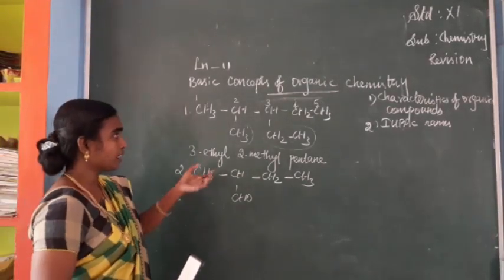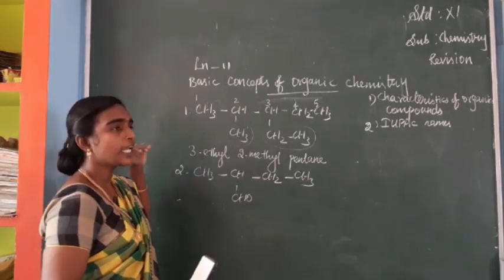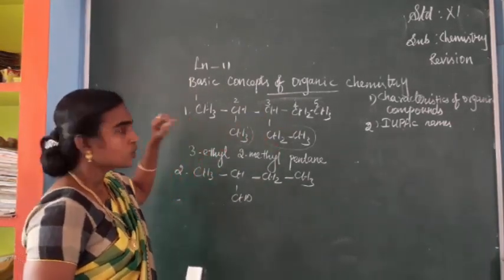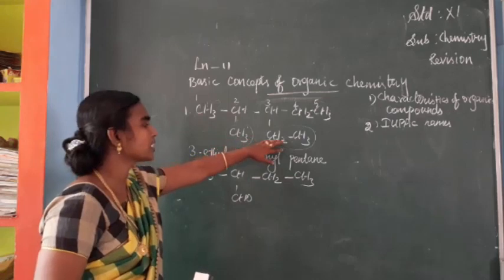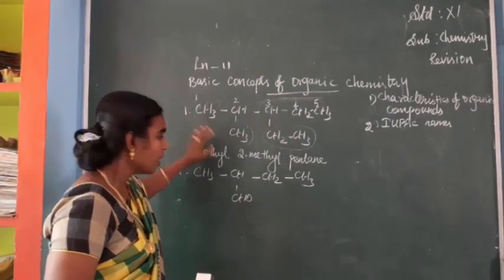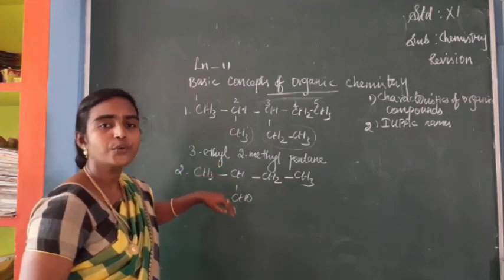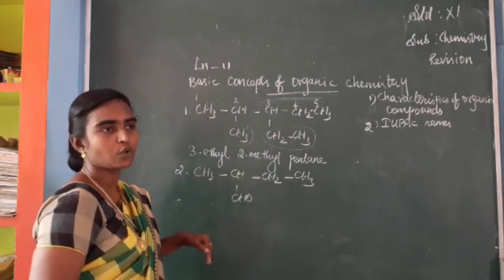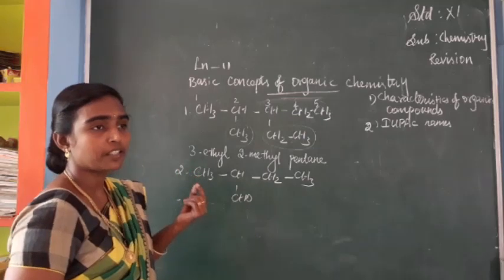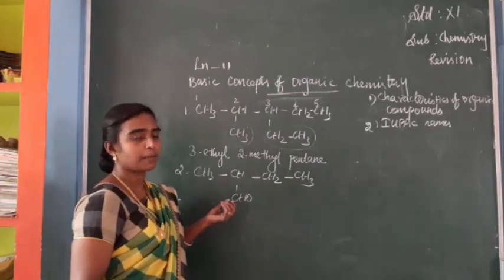In the previous case, only a hydrocarbon system was there, so we did not mind about this, and no other functional group is there. But here, when you see a functional group, we have to give the preference to the functional group. So the functional group should get the least number.